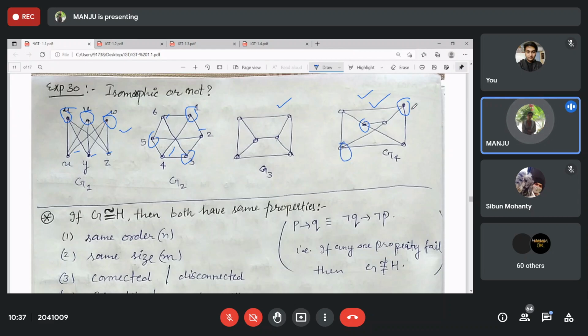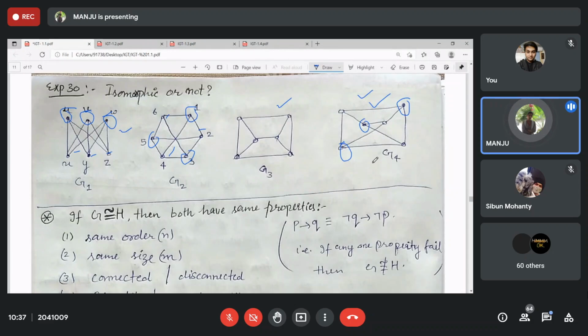These are non-adjacent, which means they form an independent set. The other side also forms an independent set, and this one vertex is adjacent to all the other 3. Hence you can define the isomorphism, and these are isomorphic graphs.